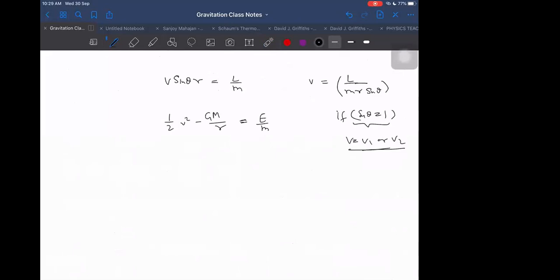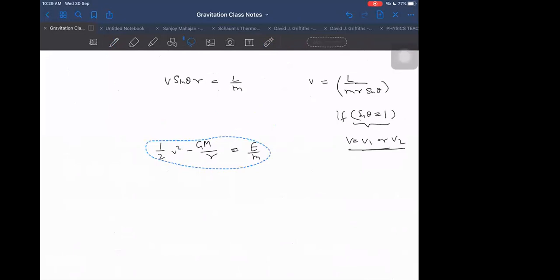Now it is like a quadratic for me, and if I solve the quadratic, I will get V1 and V2, because there will be two unknowns in that. I will be able to get V1 and V2 by putting sine theta as 1. So first of all, I put sine theta as 1. After putting sine theta as 1, I get the value of V in terms of R, that is V is equal to L upon MR. Now I am assuming that I don't want to find the velocity at any distance, but only at those distances where sine theta is 1, that is, I want to find R in those places where sine theta is 1.